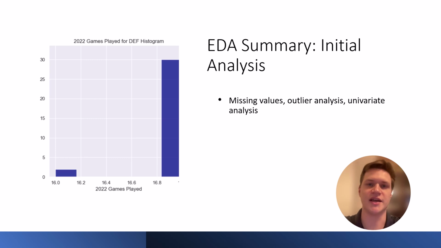So now on to our EDA summary. Our initial analysis involved doing missing values tests, outlier analyses, and univariate feature analyses. To the left here, we have an example of some outlier analysis where we can see in the 2022 season, there was actually a game that had to be abandoned between two teams because a player had such a serious cardiac injury that the game had to be abandoned. So going through outlier analyses and picking out interesting examples in the data like this really gave us an idea of what kind of data we would be working with.